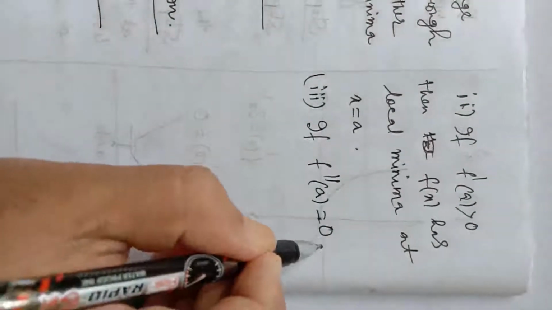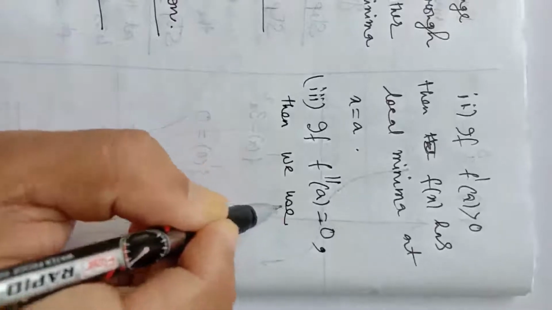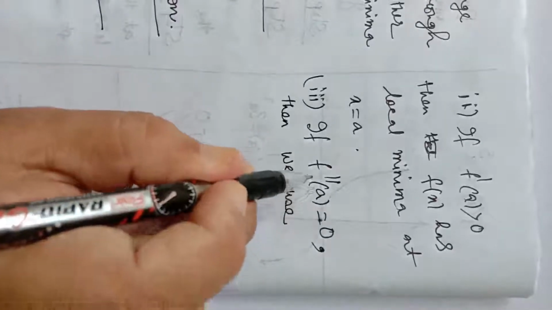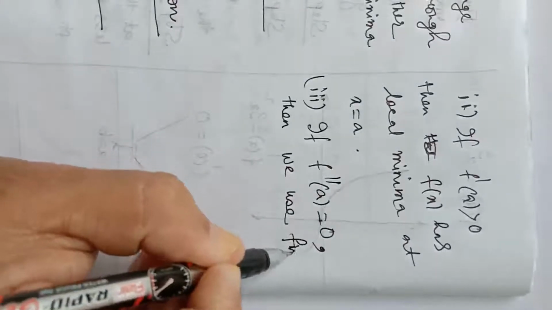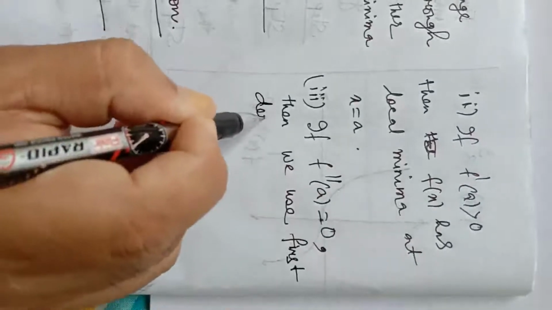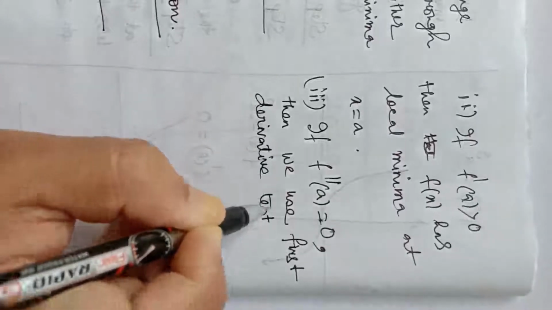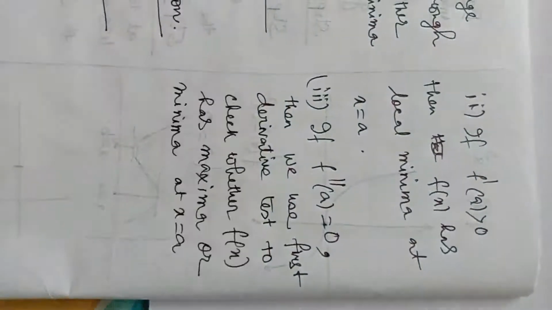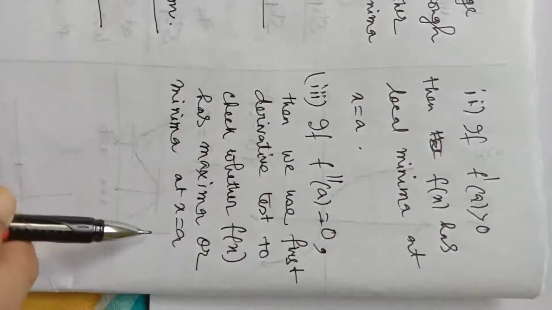then we use the first derivative test to confirm whether the function has maxima or minima at this point. Then we use the first derivative test to check whether f(x) has maxima or minima at x equal to a.